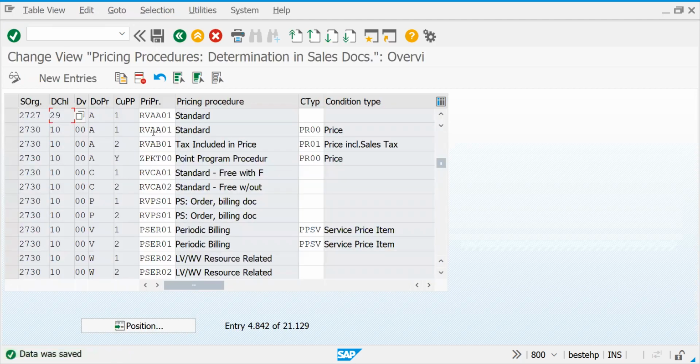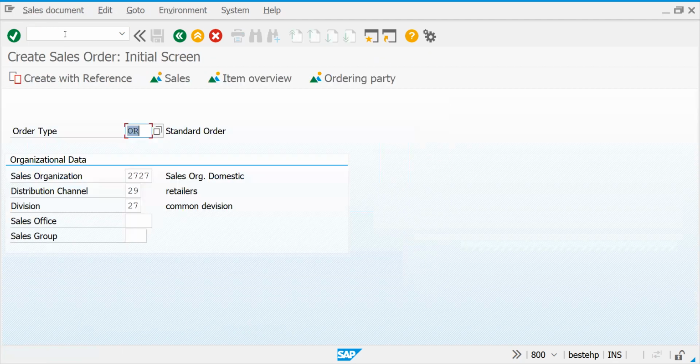Why are we doing this? Why do we have to assign the sales area for the document pricing procedure, customer pricing procedure and the respective pricing procedure? If someone has created periodic billing or something like that, you can create it on your own. Don't worry about this. Okay, now let's try to create a sales order.